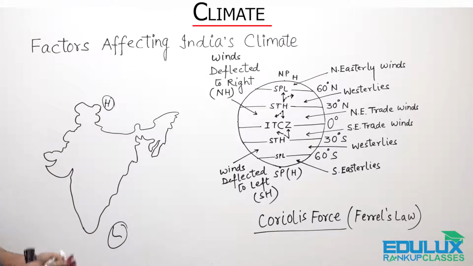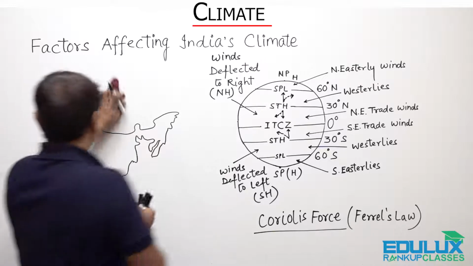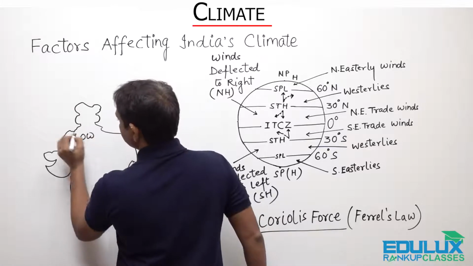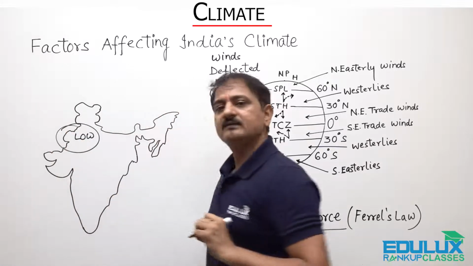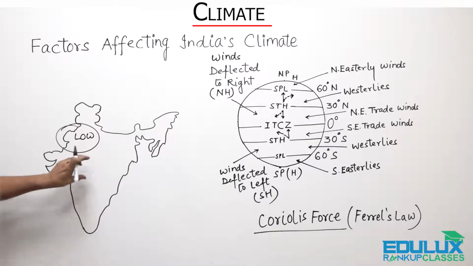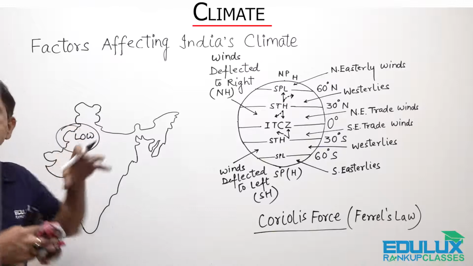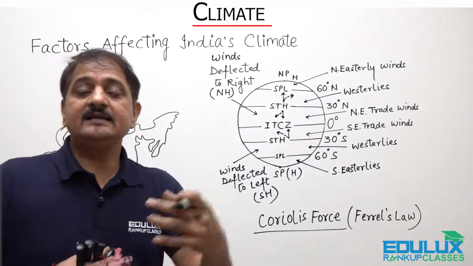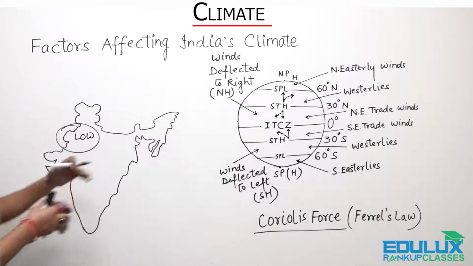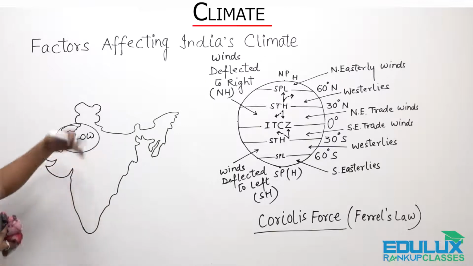However, in summers, the low pressure area gets shifted from the oceans to the north west part of the country. Here we have the low pressure area in this part of the country, right? It causes the reversal of winds. As soon as the low pressure area shifts here, the direction of the winds also gets reversed, they take a complete U-turn, right? Because of this, air moves from high pressure area to low pressure.